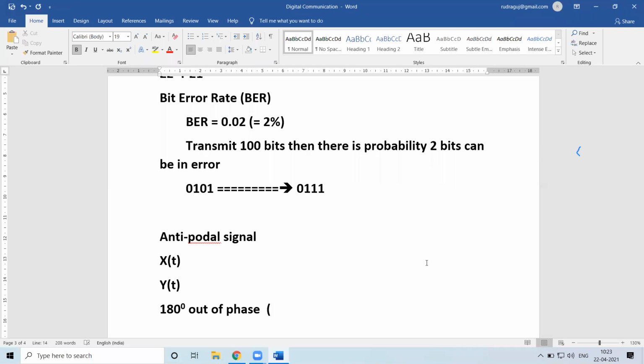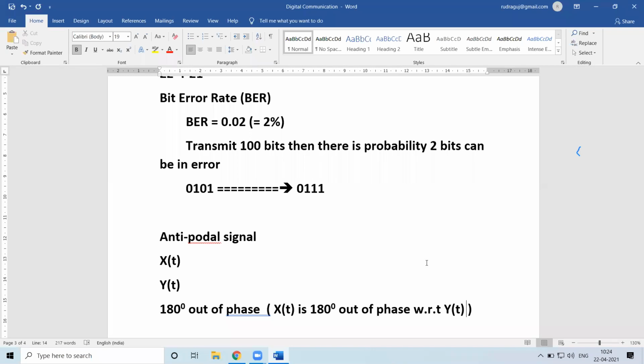So here I can specify that x of t is 180 degrees out of phase with respect to y of t, or it can be vice versa: y of t is 180 degrees out of phase with respect to x of t.